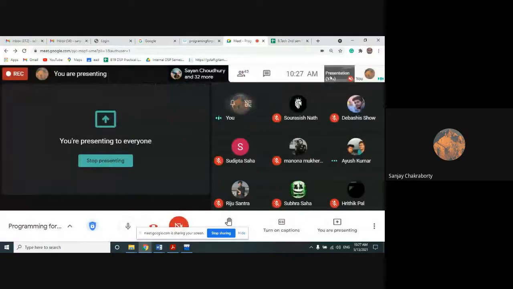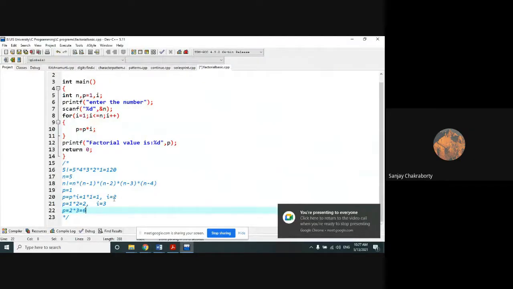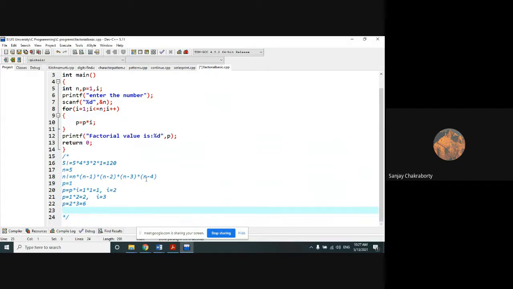So 6. Okay. So P is 2 into 3, 6. Now the next increment value of I will be 4, right? So what was the new value of P? The last value of P is 6. The new value of P will be the last value of P, that is 6, into the current value of I, that is 4. So 24, right? Now I is again incremented by 5.